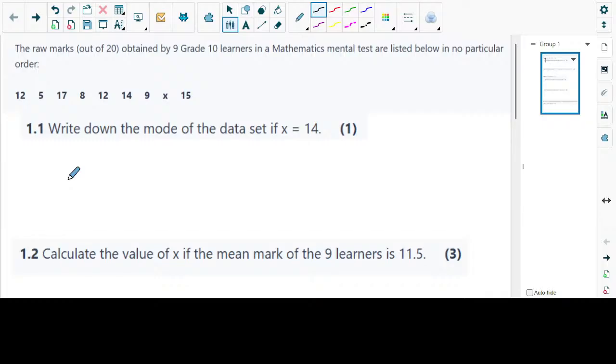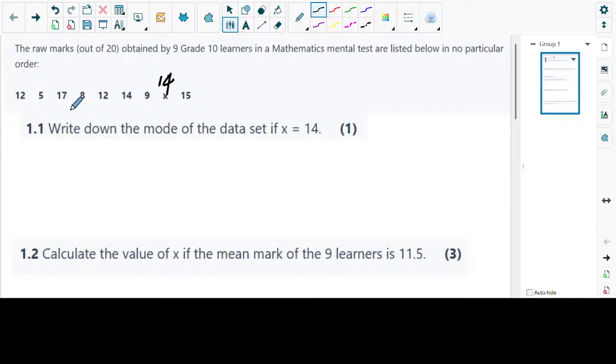They are saying if X is 14, now we're going to go through the data and check the one that seems to be appearing the most. You can see it now. Which one seems to be appearing the most? 12 appears 2 times. Check, there's 12 and then there's 12 again. I counted 3 when I was counting, so just double check for me.